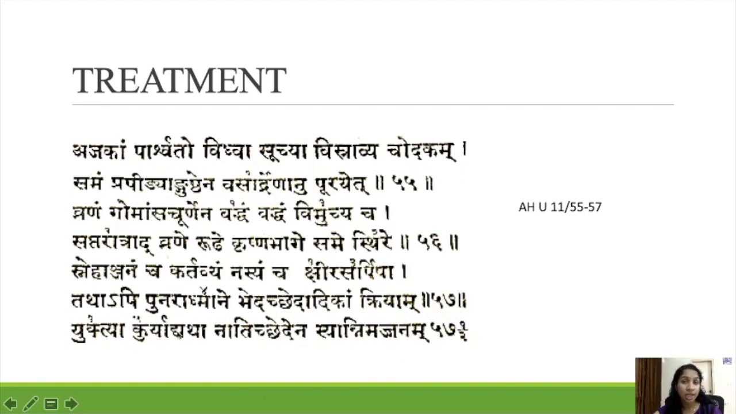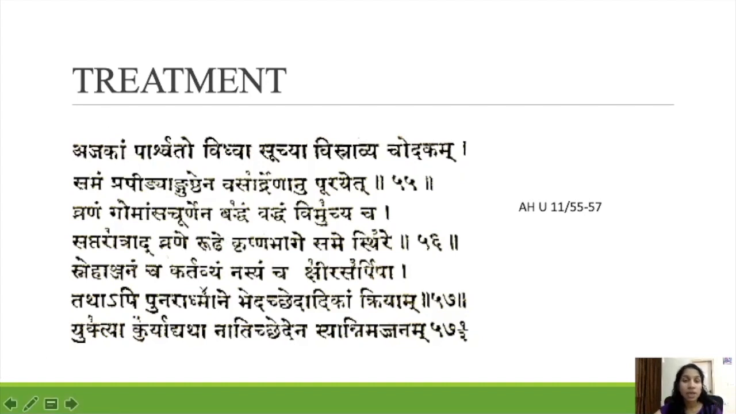Yuktya kuryat yatha. That also, if you are doing it, do it carefully and properly. Yuktya kuryat yatha na atichedena syat nimajjanam. If you do too much chedana, it will sink, or a depression will come in the Krishna Mandala. If you are doing more, then it will sink or a depression will come in the Krishna Mandala region. So this is the Ajaka treatment according to Ashtanga Hridaya.